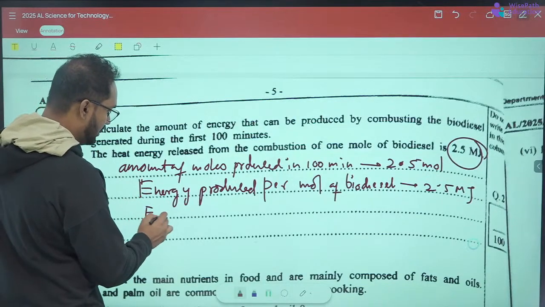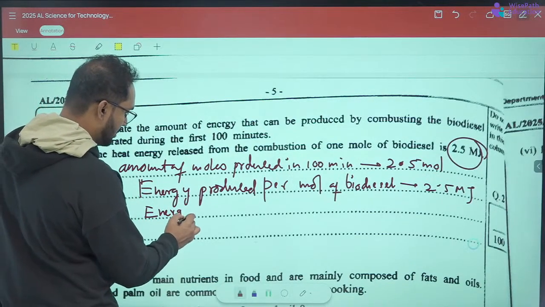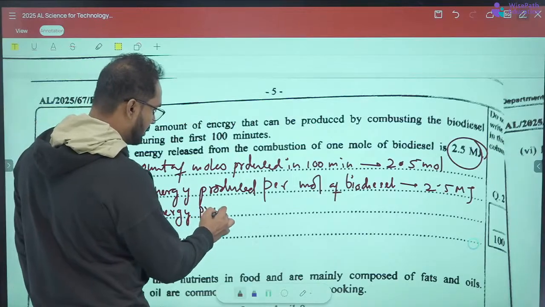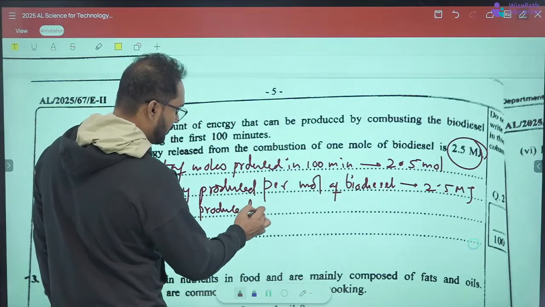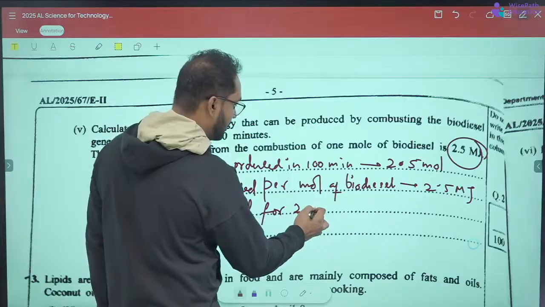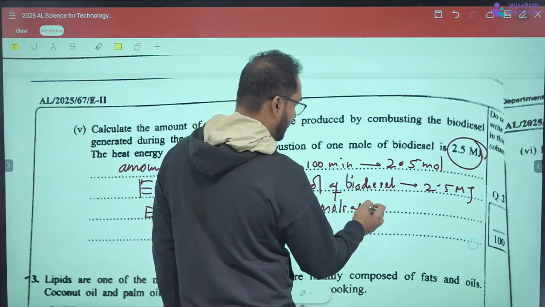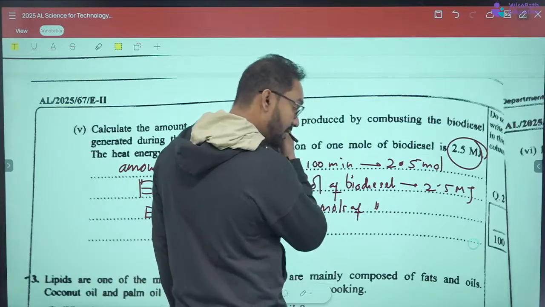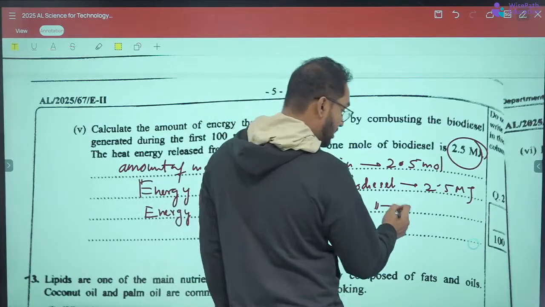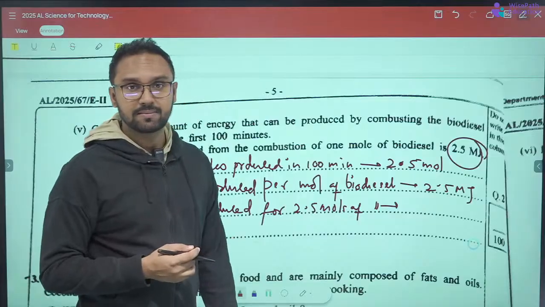You have to find how much energy is produced for 2.5 moles of biodiesel. Simple as that.